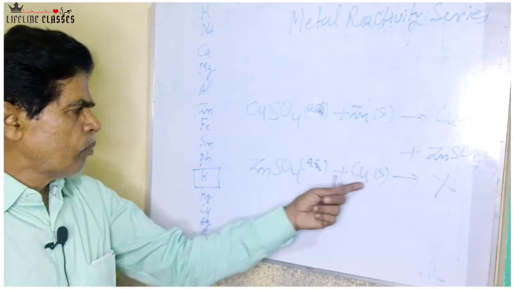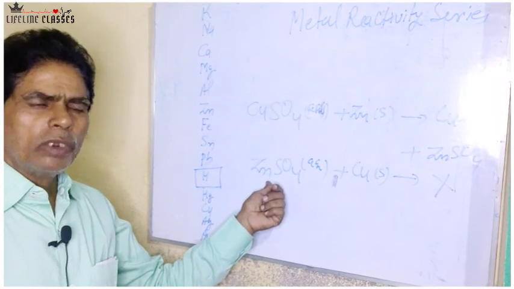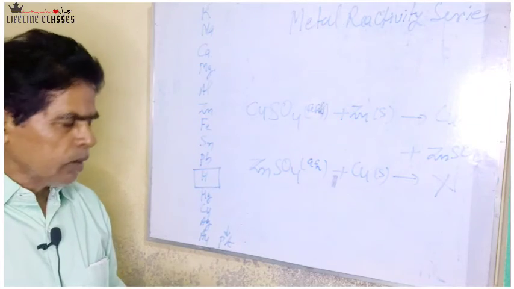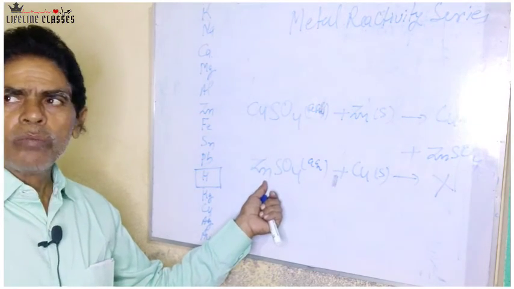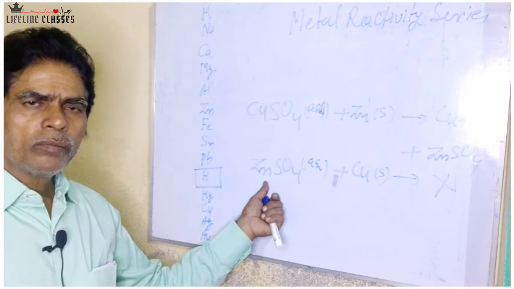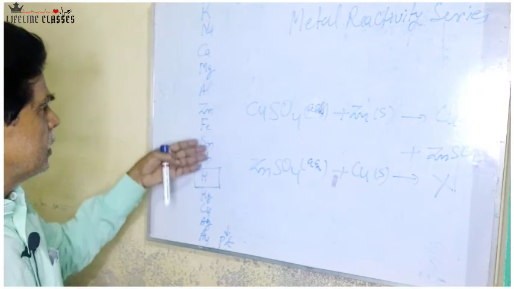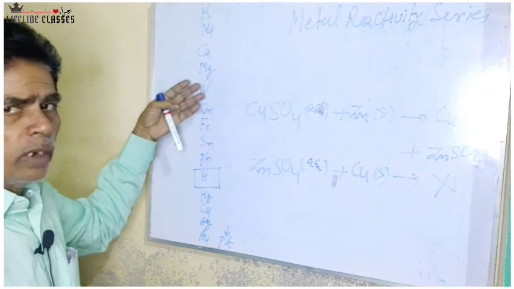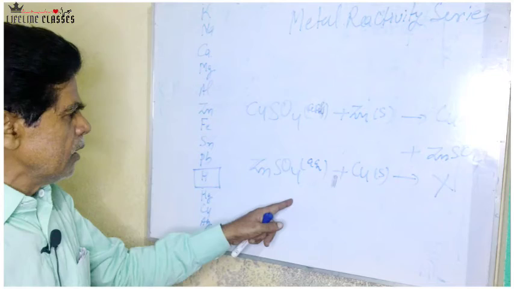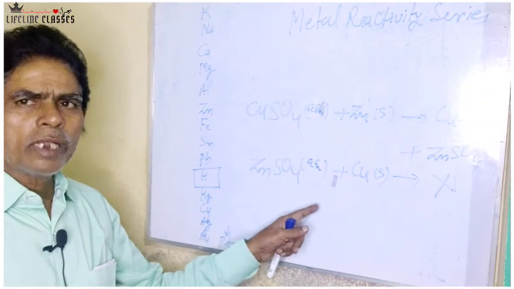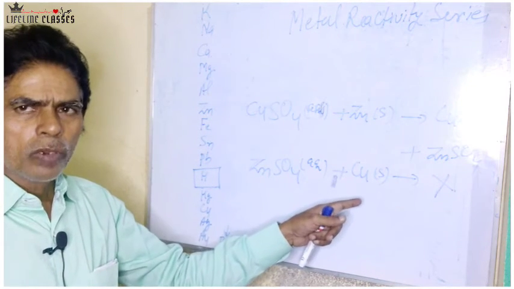Because copper is less reactive compared to zinc. So copper does not displace zinc from zinc sulfate solution. So if we consider any two elements in this metal reactivity series, the more reactive metal can displace the less reactive metal from the salt solution.